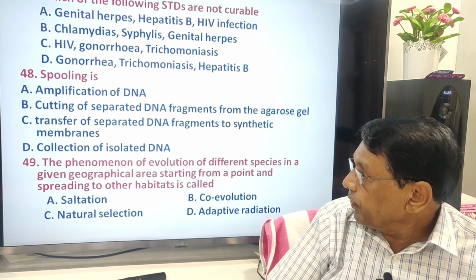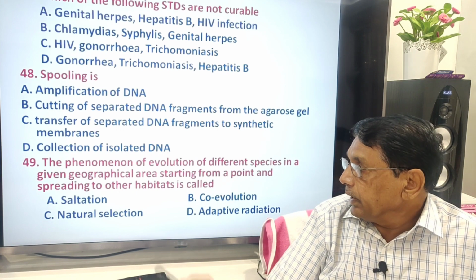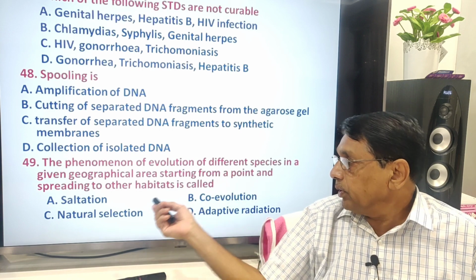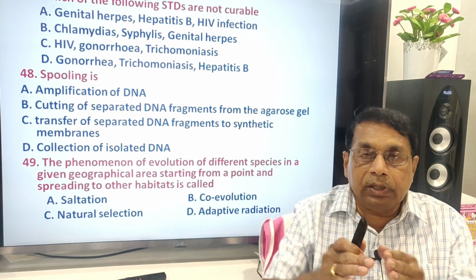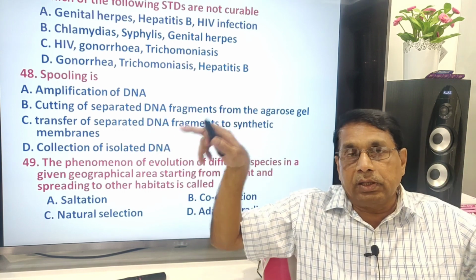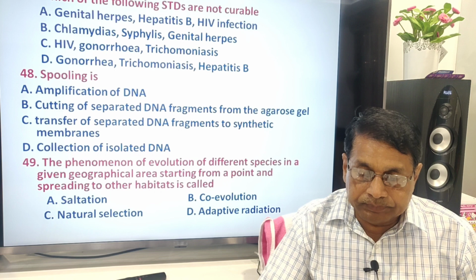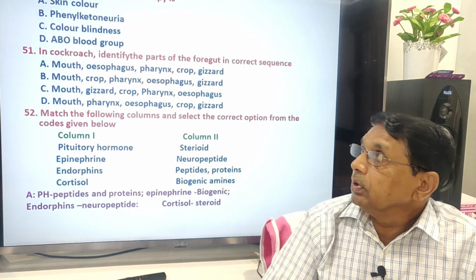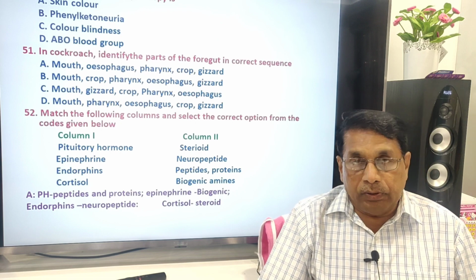The phenomenon of evolution of different species in a geographical area, starting from a point and spreading to other habitats from one area to different areas: adaptive radiation. The best example for pleiotropy.